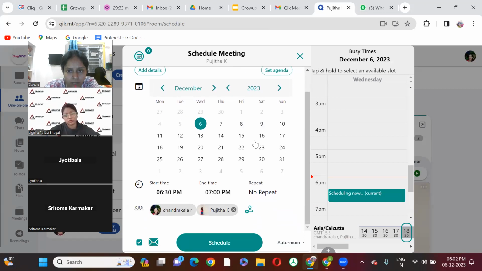Both sides have to give calendar permission as well, only then will we be able to look into it.